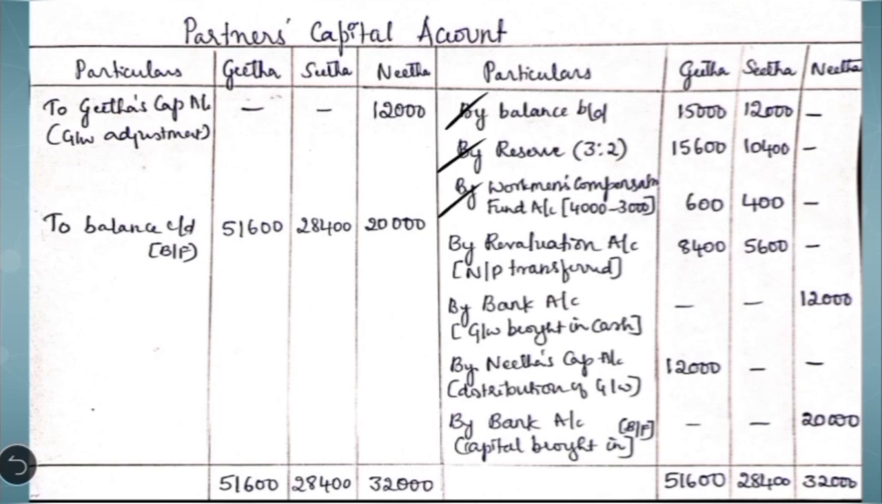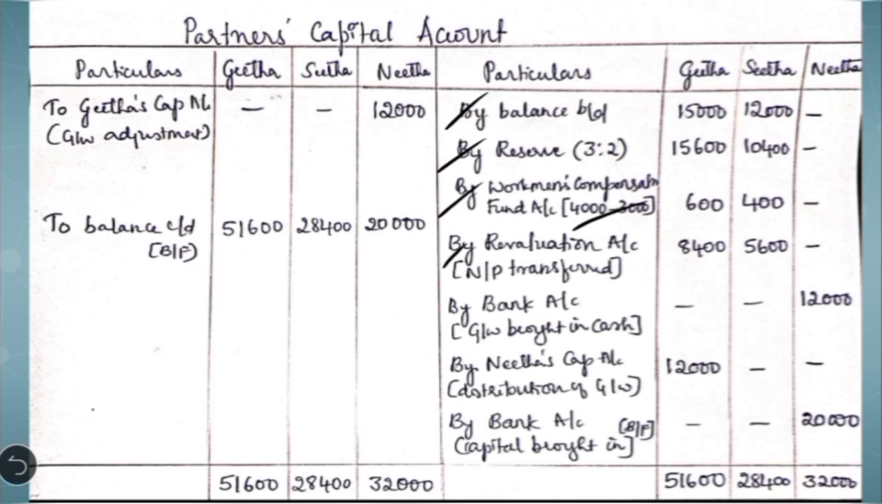Then we have to transfer the other accumulated reserve. In this case, it is workmen's compensation fund. Fund was 4,000 minus 3,000 liability. There is an excess amount of 1,000 to be distributed between Geeta and Sita in the old profit sharing ratio, that is 3:2. For the first partner 600, second one 400.